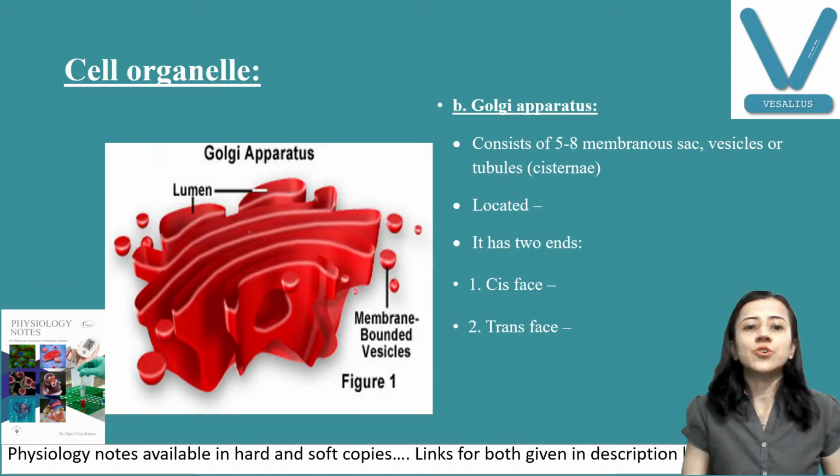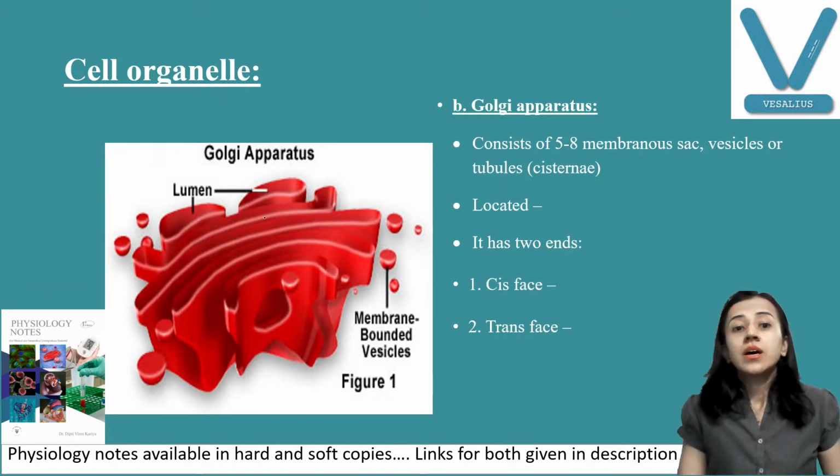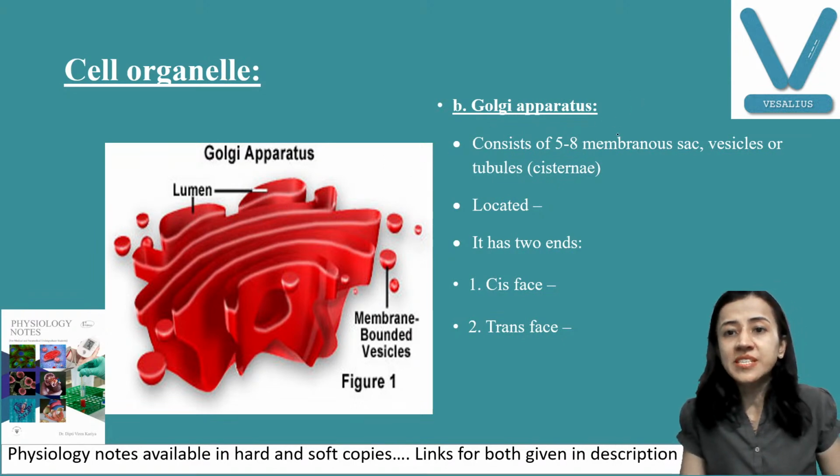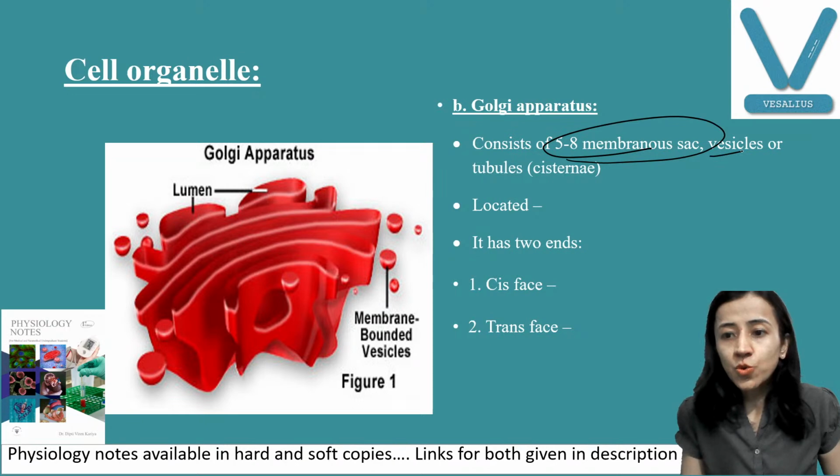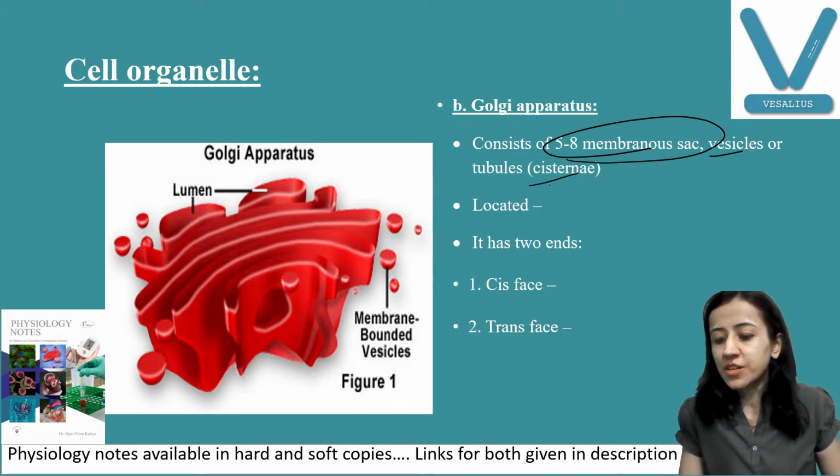Second organelle is your Golgi apparatus. Golgi apparatus is made up of a series of membranous sacs. You can see 5 to 8 sacs, which are known as vesicles or tubules or cisternae.